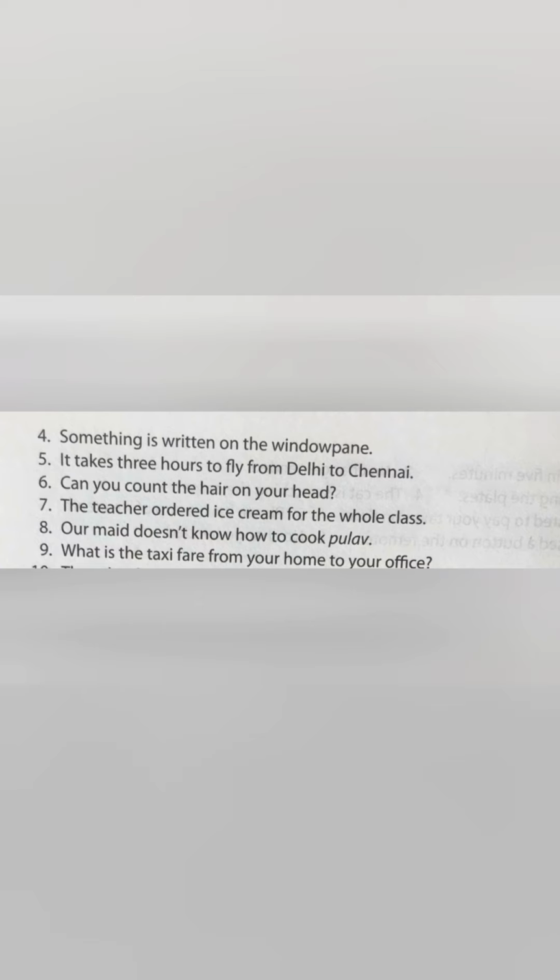Now, nextly, you have the teacher ordered ice cream for the whole class. WHOLE whole is written. HOLE whole is replaced by WHOLE whole. Okay. In the eighth one, you have our maid doesn't know how to cook pulao. MADE maid in the question is replaced by MAID maid. Okay. And in the ninth one, you have what is the taxi fare from your home to your office? FAIR fare is replaced by FARE fare. That means the amount of money.